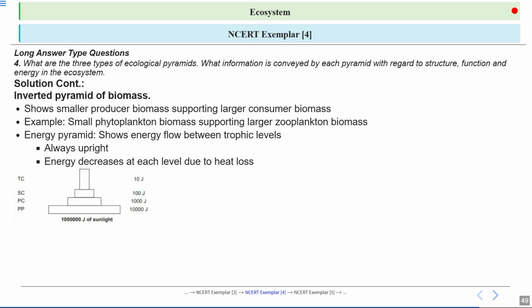This is an image showing you the pyramid of energy. You can see the base tier, which is occupied by the producers. It has maximum energy, and as you move upwards from primary producers to primary consumers, you can see only 10% of the energy is transferred, and there is very little energy available at the tertiary carnivore level. It's occupied by the top carnivore. So tertiary consumers, this is the fourth trophic level, occupied by the top carnivores. And you can see very little energy, only 10 joules of energy is left here.